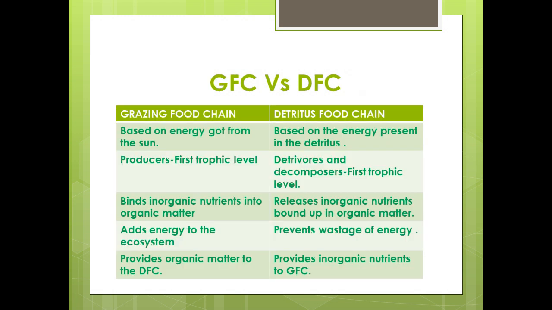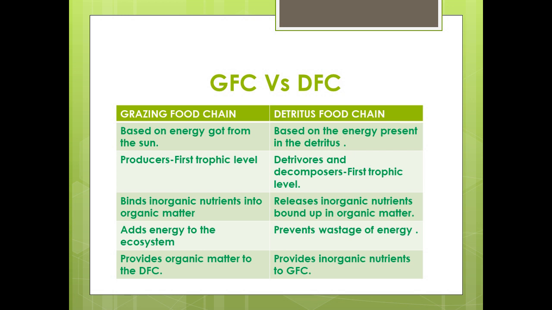Let us look at the differences between GFC and DFC. The grazing food chain is based on the energy obtained from the sun. The detritus food chain is based on the energy present in the detritus. In the grazing food chain, the first trophic level organisms are producers. In the detritus food chain, the first trophic level organisms are the detritivores and decomposers. The grazing food chain binds inorganic nutrients into organic matter. The detritus food chain releases inorganic nutrients bound in the organic matter.